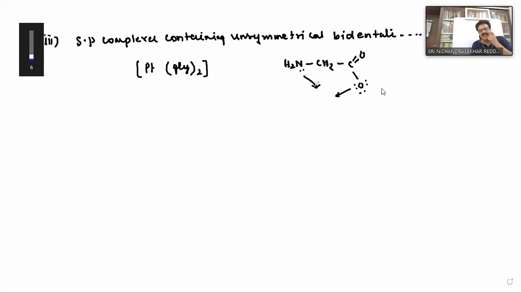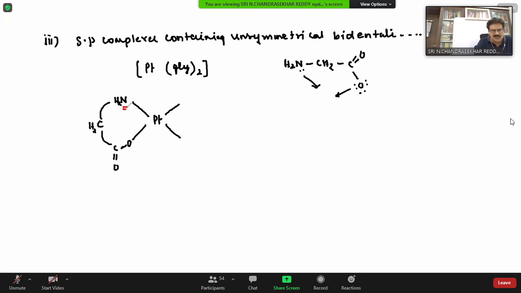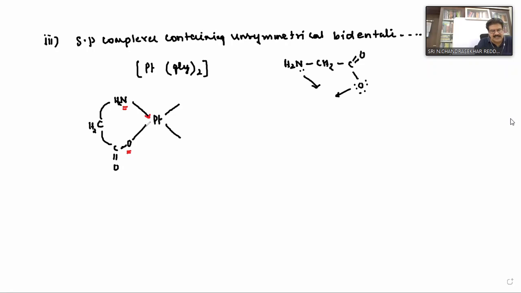Now see how we can show this. Suppose you take platinum, square planar. Here I am writing NH2, then CH2, then C double bond O, and here oxygen. So here nitrogen is the donor atom and here oxygen, with an arrow mark each. Can we consider this as a chelating ligand?